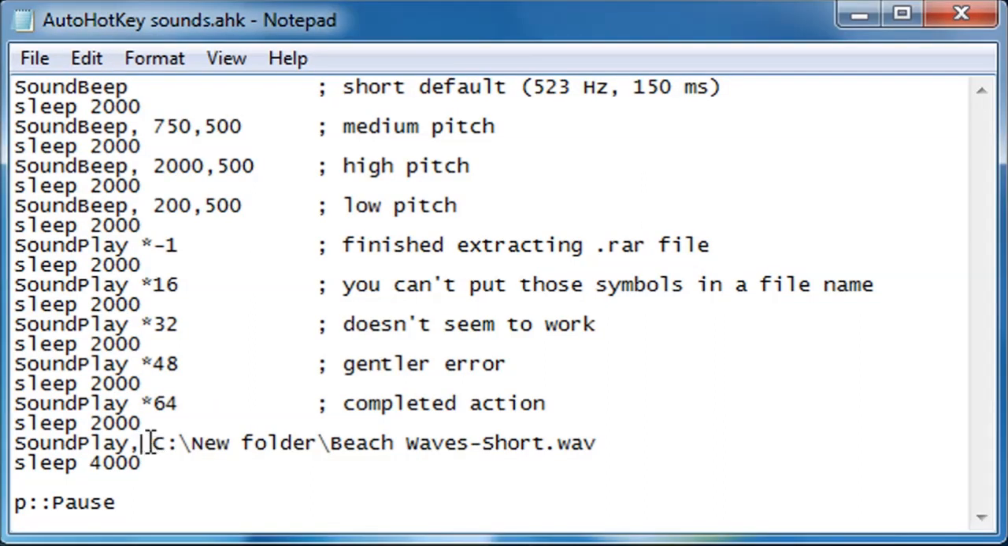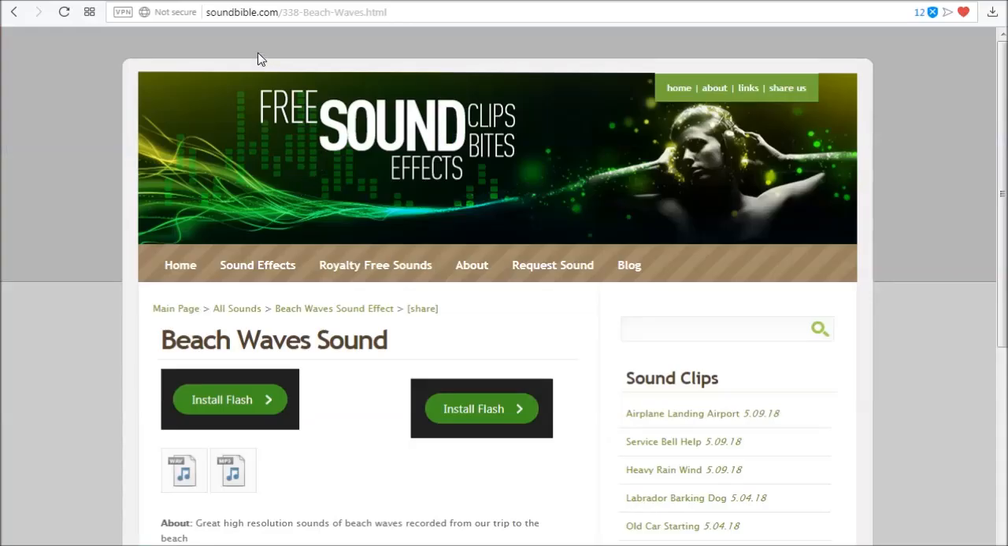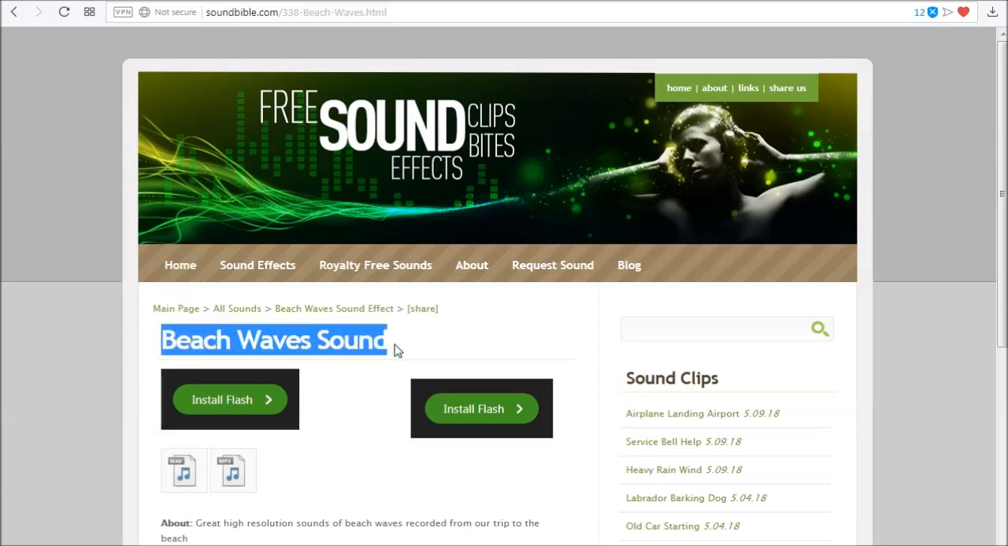Finally, SoundPlay can play an audio file. The help page says that it can always do a .wav file. An MP3 file might work, but it depends on the codecs installed on the given operating system. I wanted a sound file with white noise in it, so from Sound Bible I got this Beach Waves sound, which is about 20 seconds long.